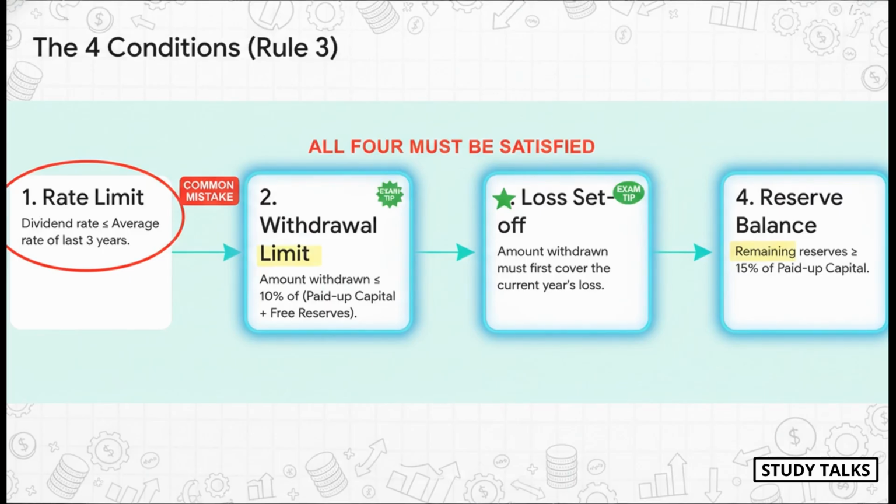The money you take out must first be used to set off the current year's loss. Only the leftover amount can be used for dividends. And 4, the reserve balance. After you take the money out, the balance left in your reserves must still be at least 15% of your paid-up capital. Fail even one test, and no dividend can be paid from reserves.